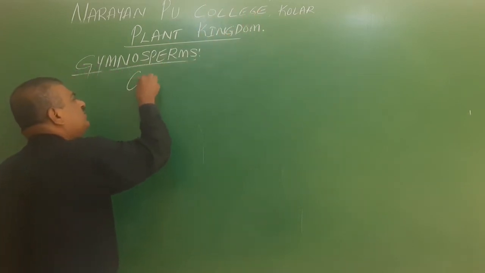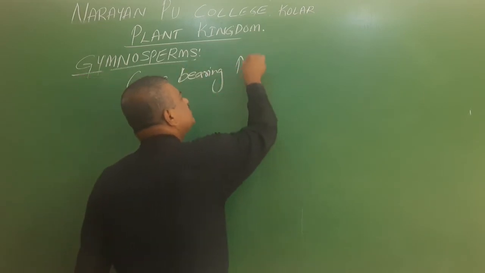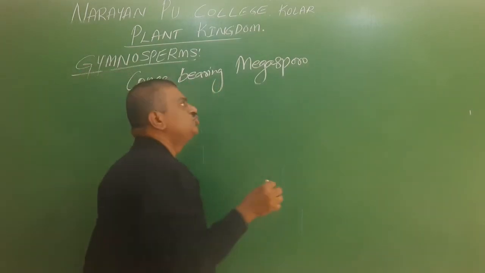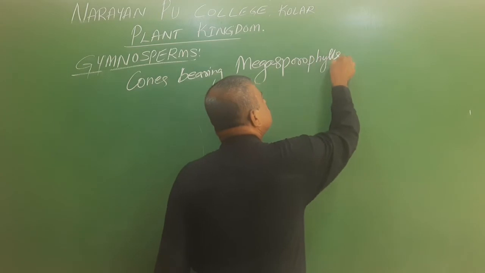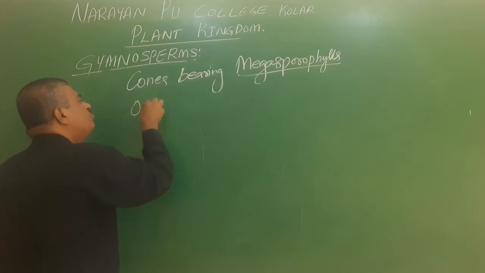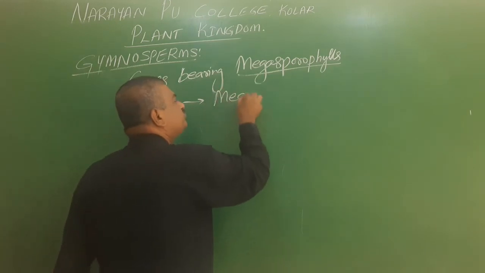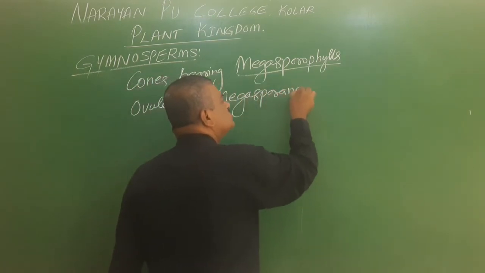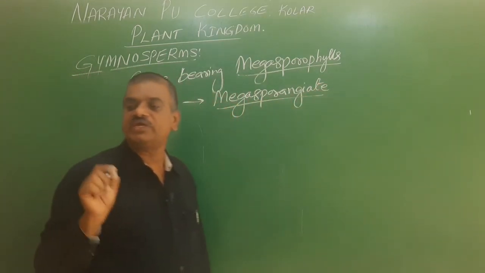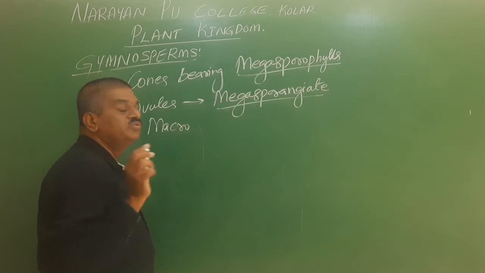We go for the next one, the cones bearing megasporophylls. This gives rise to spores bearing megaspores. Ovules are called megasporangiate. So here the ovule is giving rise to a female reproductive system.